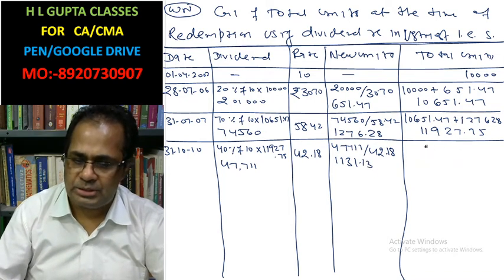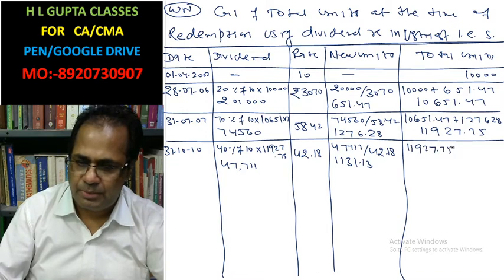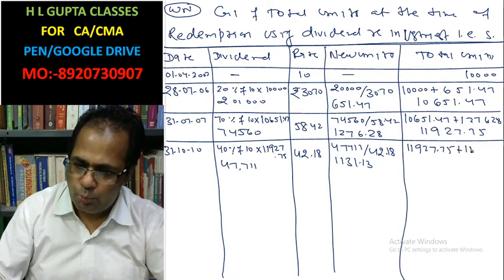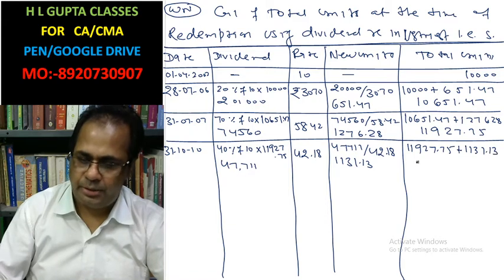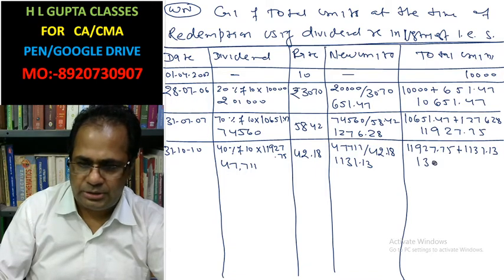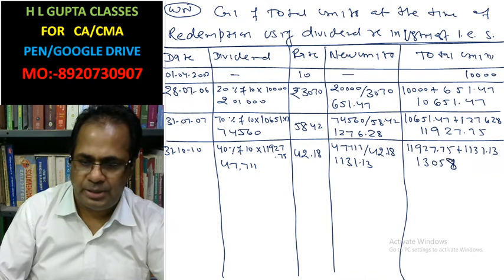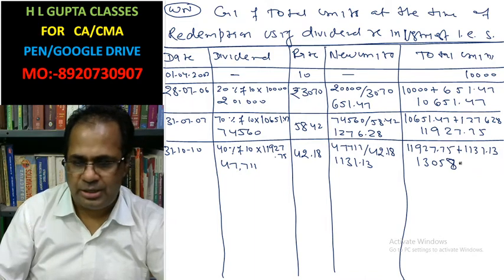Total number of units: 11,927.75 plus 1131.13 is 13,058.88.